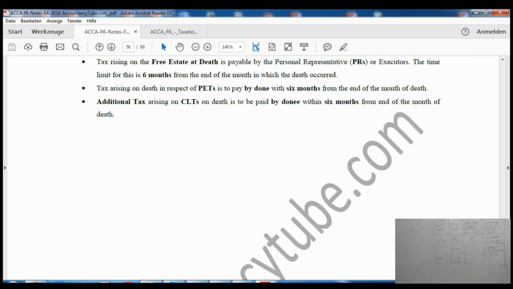Then it says tax arising on free estate on death is payable by the personal representative or the executor. The time limit is 6 months from the end of the month in which the death occurred. Tax arising on death on a potential exempt transfer, if it is paid by donee, will be paid within 6 months after the end of the month of death. And then additional tax on CLTs on death is paid by the donee within 6 months from the end of the month of death.